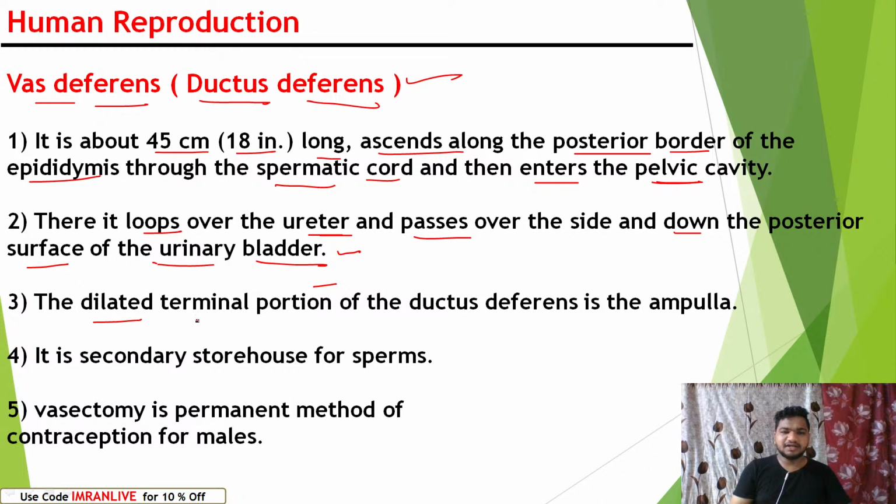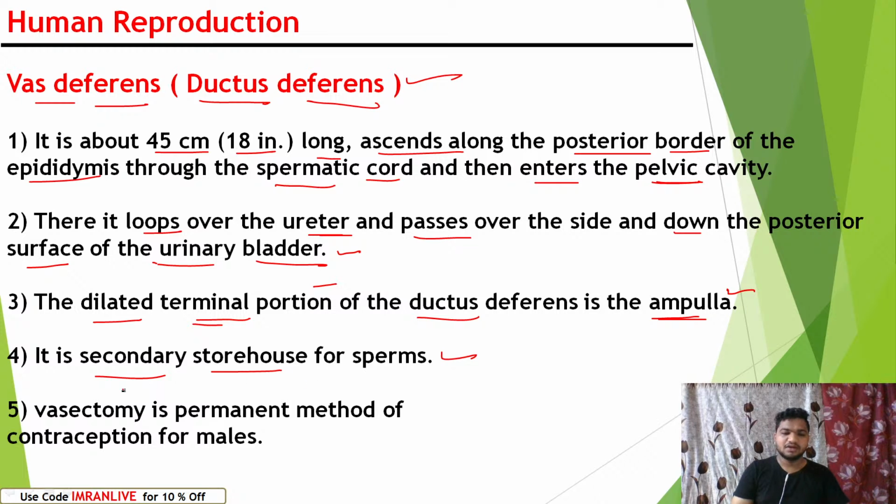The dilated terminal portion of the ductus deferens is the ampulla. It is a secondary storehouse for sperm. The primary storage of sperm is the epididymis, but the vas deferens is secondary storage.